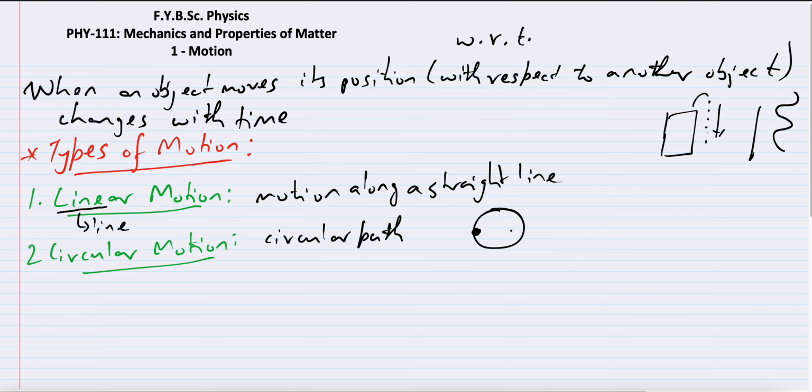Plus there is one more important thing: whenever an object is following circular motion, it is at a fixed distance from a point. If this is the center, this distance is fixed, that is the radius, whether the object is here or here or here. The object can be anywhere, but it is always at a fixed distance from a particular point, and in this case it is the center.